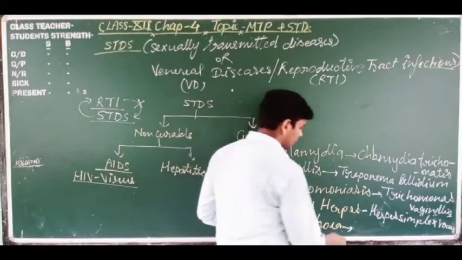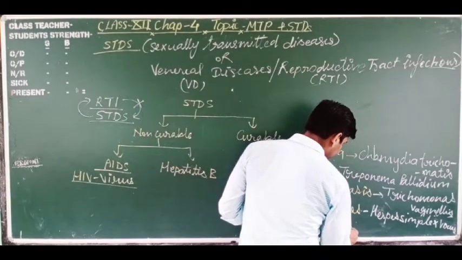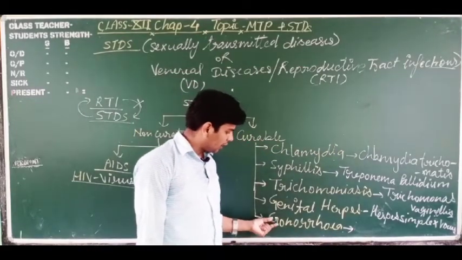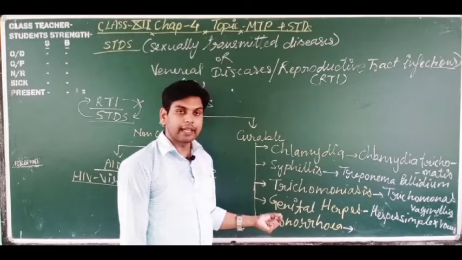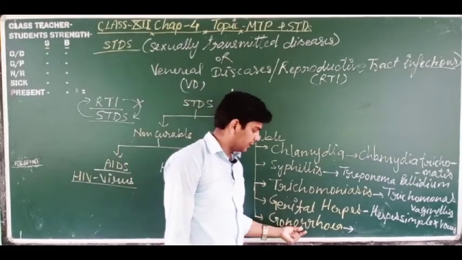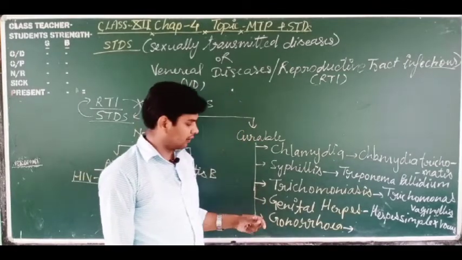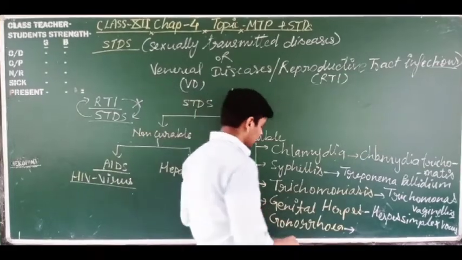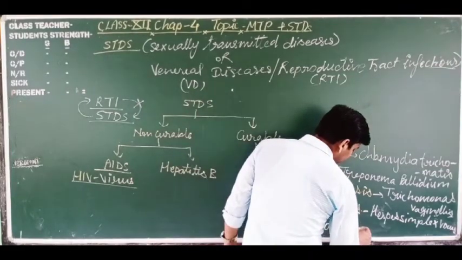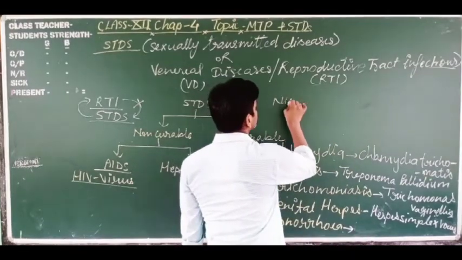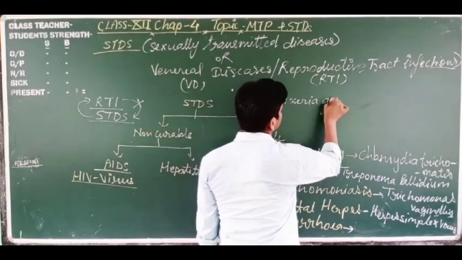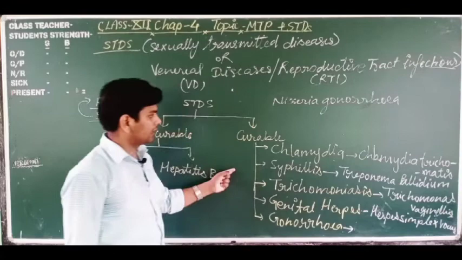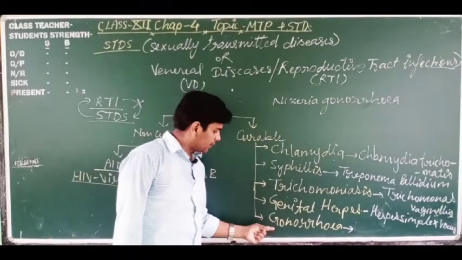Next, gonorrhea. The symptom of the gonorrhea disease is ulcers. Ulcers are formed in this one, and fluid is secreted from the genital organs, and also the lymph nodes swell up in this disease. What is the causal organism of gonorrhea? Neisseria gonorrhoeae. This is the bacteria which causes the gonorrhea disease.